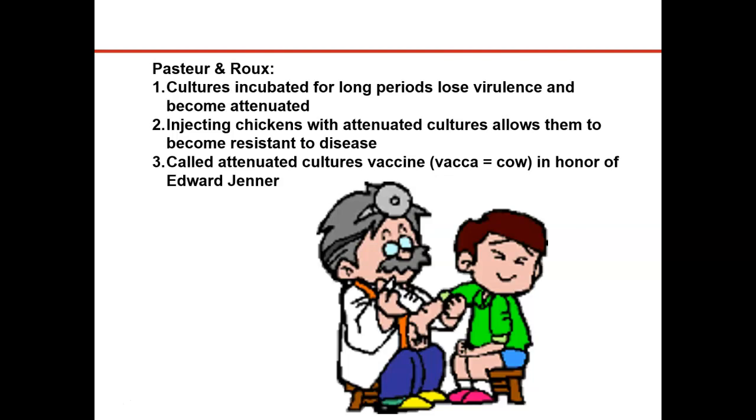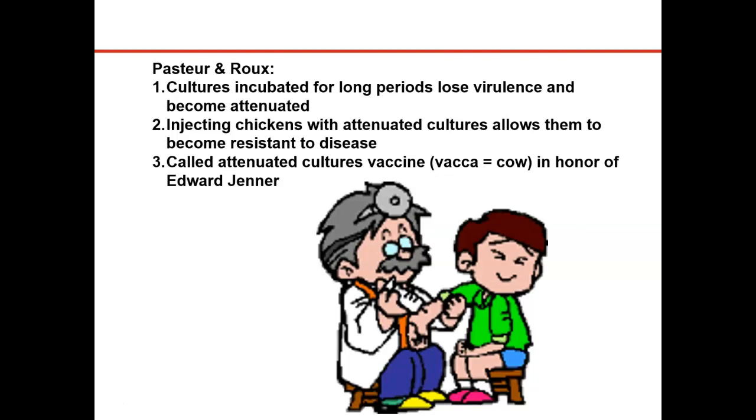And he thought, well, that's weird. So then he inoculated other chickens with the same new sample. And those chickens got sick, and they died. And he thought, well, this is just weird. So he went back to his old samples and started running some experiments and realized that when you take old samples, these samples are no longer able to cause disease.